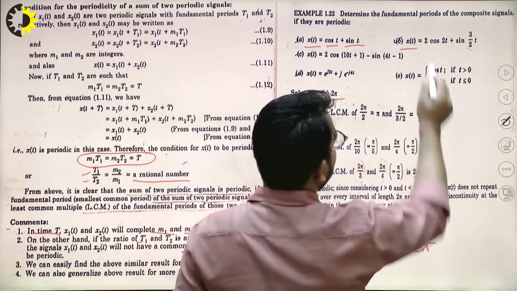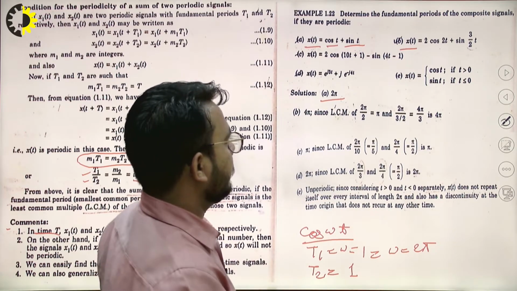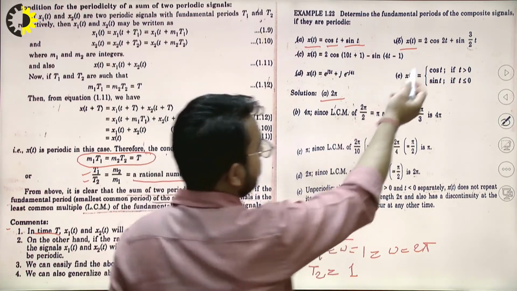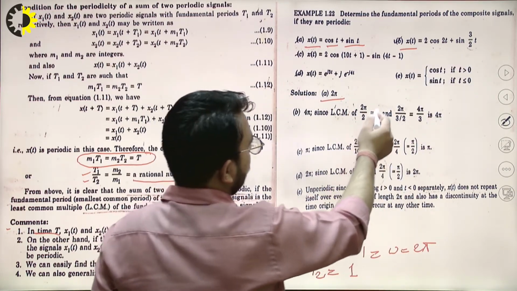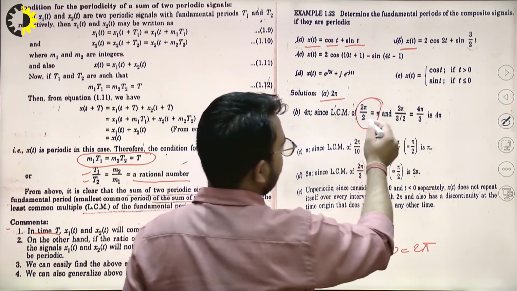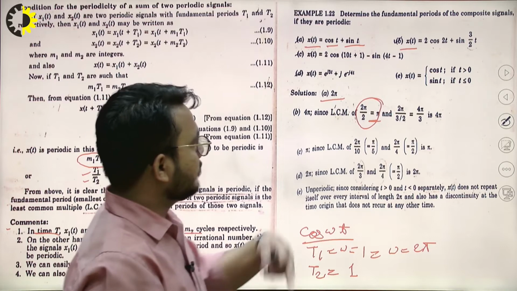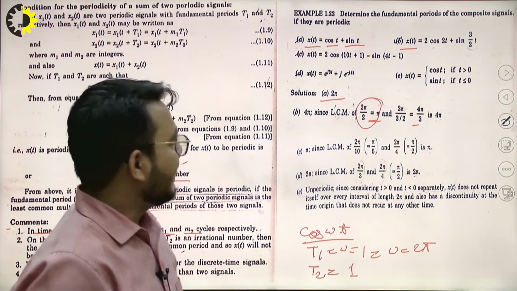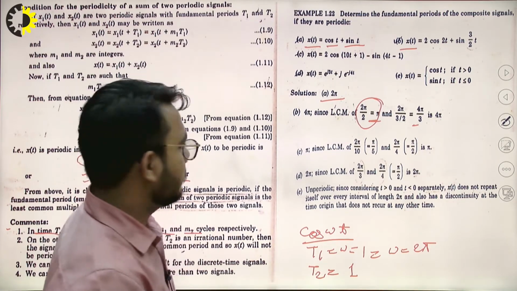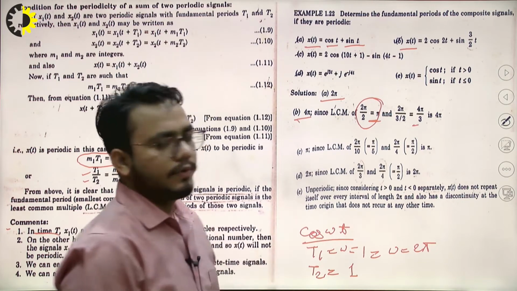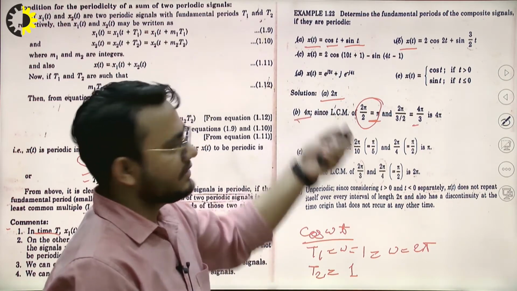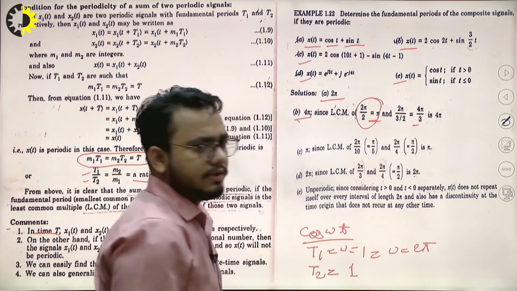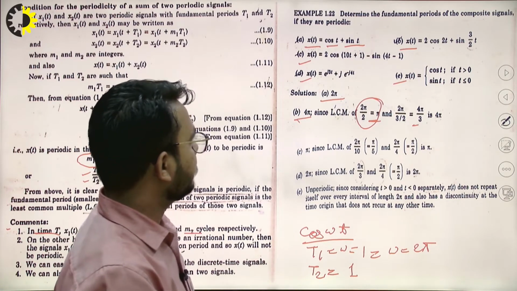Similarly, if you have x of t equal to 2 cos 2t plus sine of 3 by 2 t, the first signal is cos 2t, so t1 is pi. For the second signal, sine 3 by 2 t, it is 4 pi by 3. If we take the LCM divided by the HCF of both, we get 4 pi, right? So this is the time period for this combined signal. Similarly, you can do all these numericals and find out the time period of each one, right?